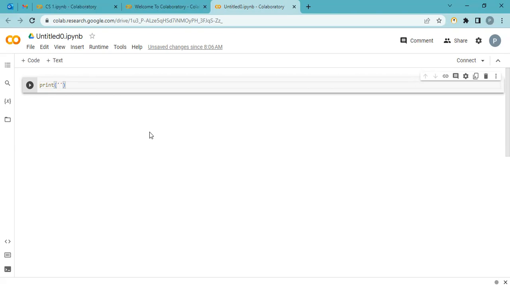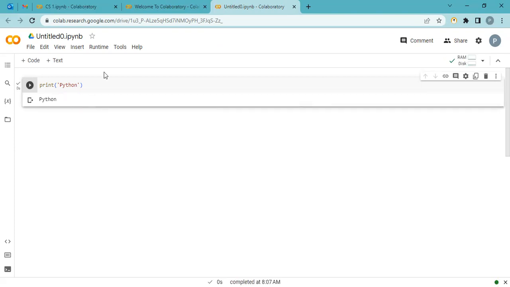Both are allowed. I am using single quotation and I write my message inside the brackets. This black circle is the run button. Click here and now you see the output.